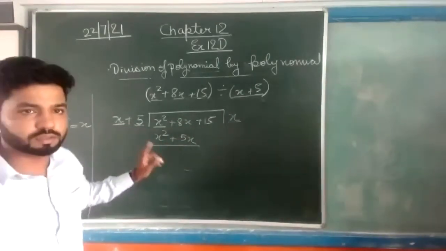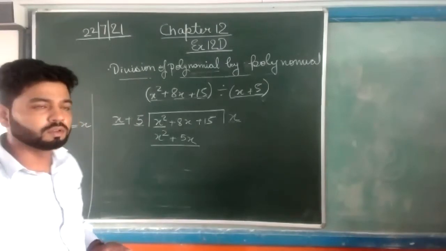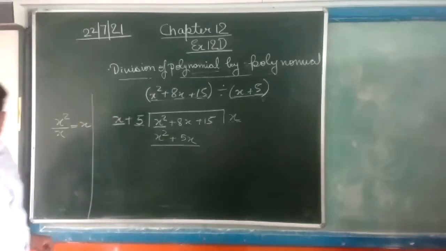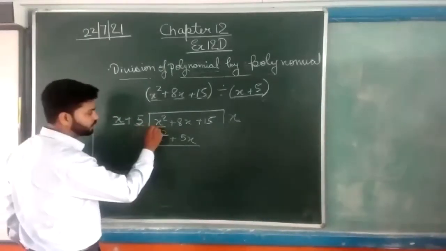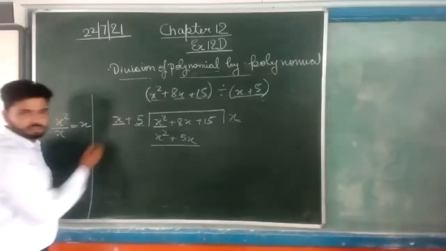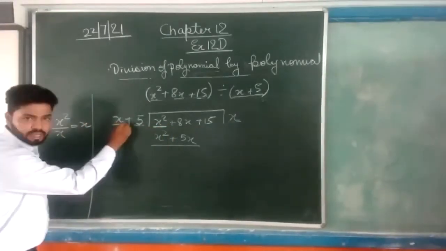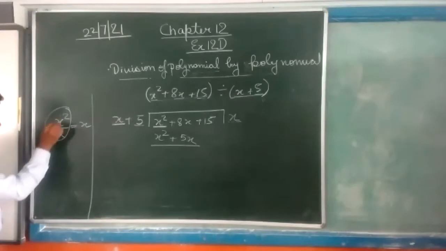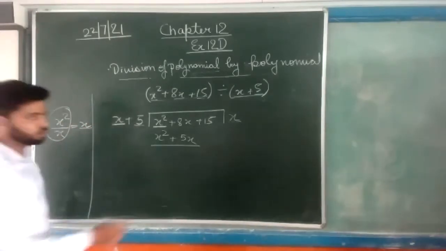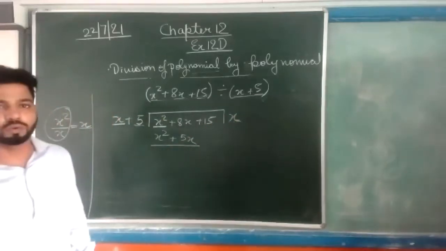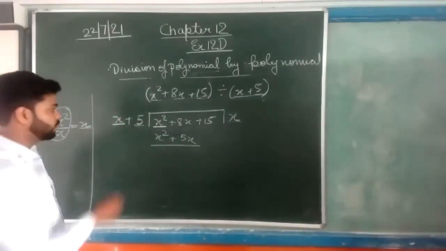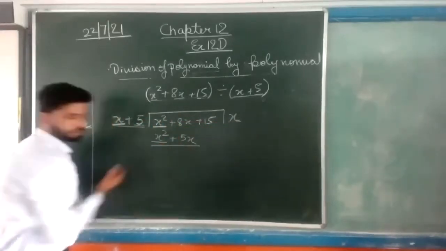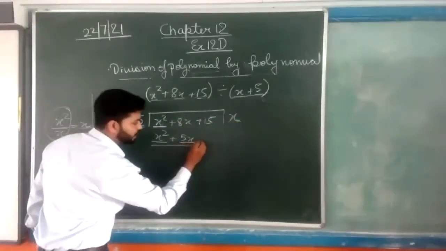Anyone is having doubt in this step? Just raise your hand. Yes, Aditya. Sir, can you explain that step again? Before dividing, first we have to see this term and this term. This is x square and this is x. So we will divide x square by x. If we divide this, the answer will be x. So we will write x here in the quotient part. Now we multiply this expression with x: x square we write below the x square, and 5x is there, so we write it below the x term.